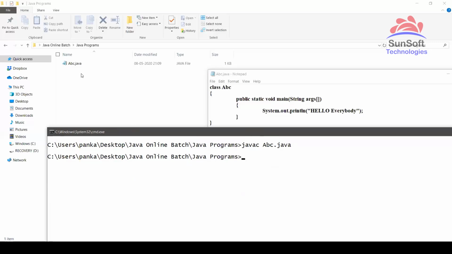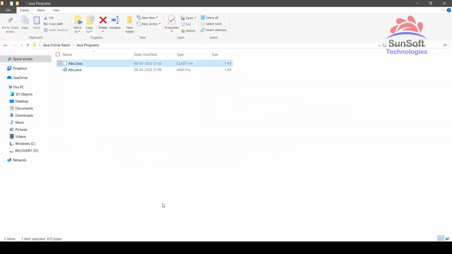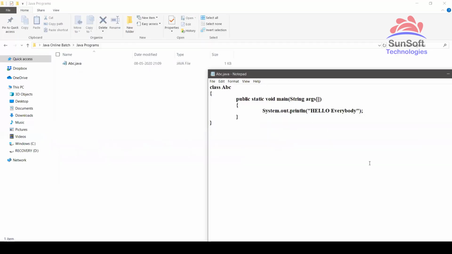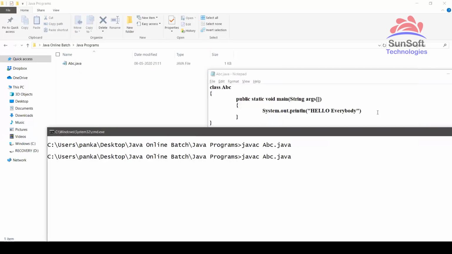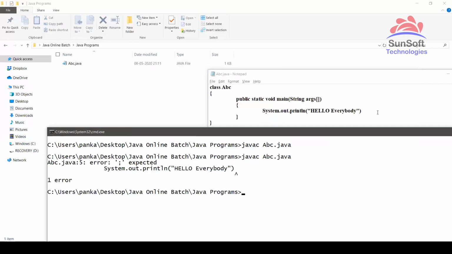So if I compile, you can see it will generate one abc.class. This is the bytecode. So source code is abc.java. We compiled successfully, we got .class. Again, I'm coming and deleting this file just to show you. Assume I had some error in my program, like a semicolon missing here. The semicolon is missing, so it is syntactically wrong. Now if I try to compile this code, see, it will show me the error, but you can notice there is no .class file created. So if there is an error in your program, it will not create new bytecode. Fine. So the compiler will check whether everything is syntactically correct or not.